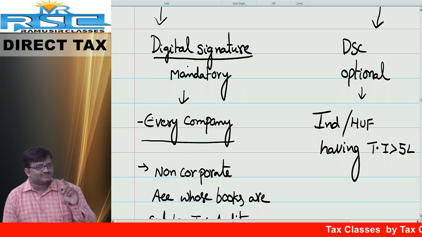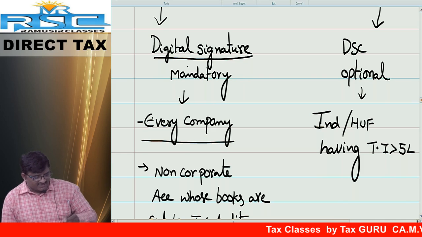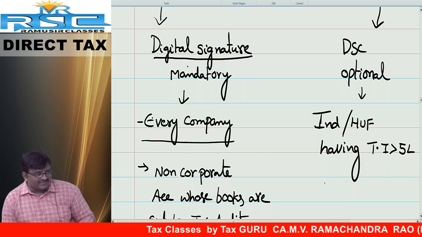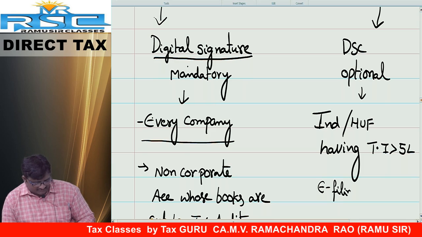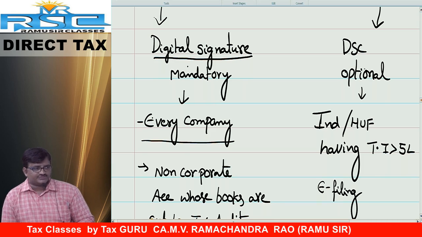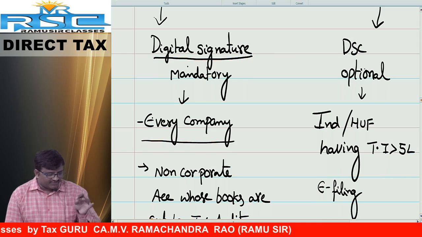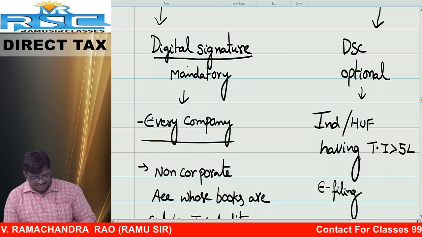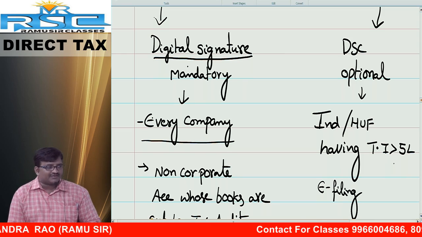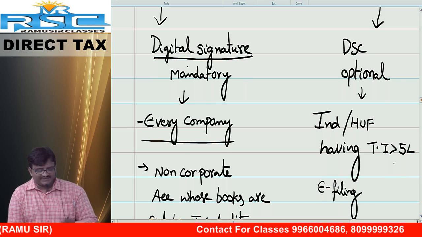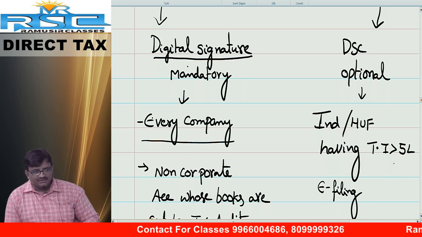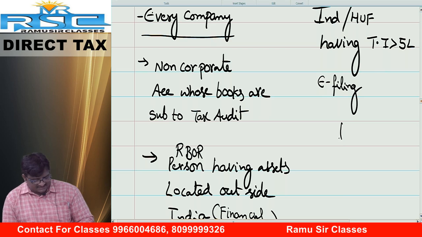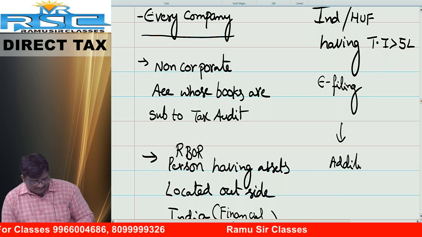I repeat, DSC also compulsory. But in case of individual and HUF having total income exceeding 5 lakh, they have to mandatorily do e-filing, electronic filing compulsory. But digital signature usage is not mandatory, that is optional. For your info, for others digital signature is mandatory, but in case of individual and HUF whose total income exceeds 5 lakh rupees, online filing is mandatory but digital signature is optional. But whenever they have not used a digital signature, there is a threat of hacking and cracking. That is the reason there is a concept called additional compliances.